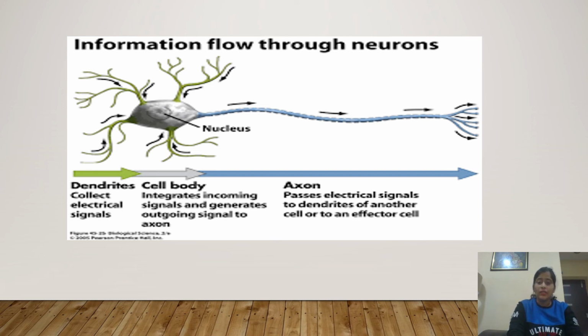And when the signal passes from the axon terminal to the effector cell, suddenly an action is generated. At that particular moment, our hand which has touched the hot surface performs an action, and we move our hand away from the hot surface.